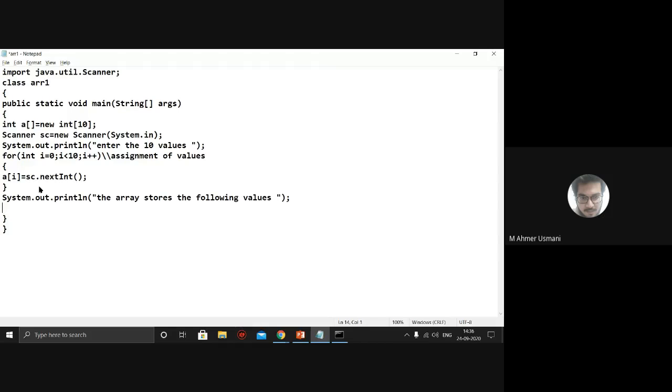So for that again I'll start the for loop, which will be for int i equal to 0, i less than 10, i plus plus.